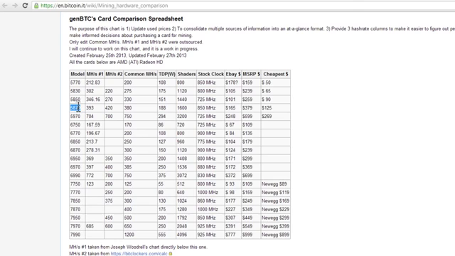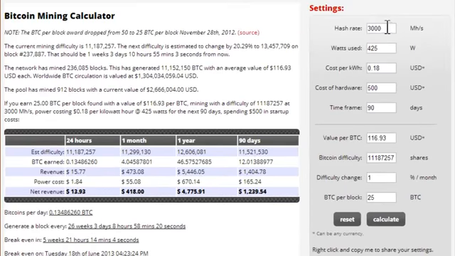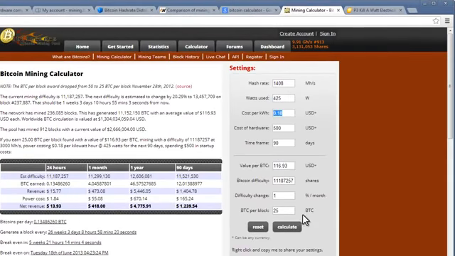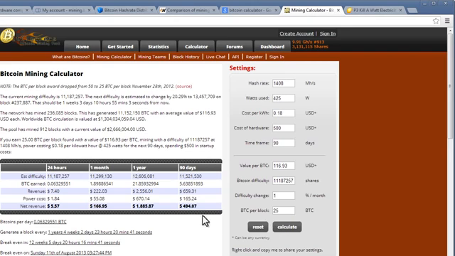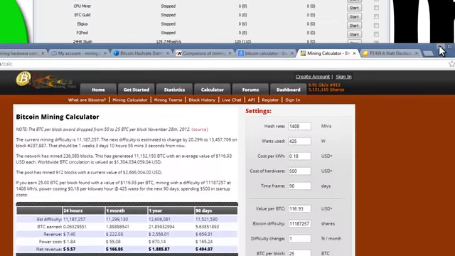Now, mind you, you can plug in more than one graphics card to your computer. But in order to do that, you need to make sure that you have enough power to do that. So let's just say you had two 5970s running at 704 mega hashes per second times 2, that's 1408. So we could go back to the calculator. We could put in 1408. Just keep that at 425. This is just all guessing right here. I don't know what your numbers will be, but you can see here that in 90 days, 1,494. So these are just some resources for you to check out and kind of experiment with.